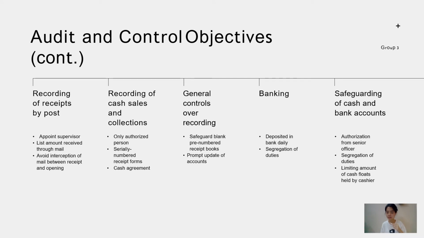First, recording of receipts by post. The entity can appoint a supervisor to supervise the receipt by post and release the mail received whenever it is possible. For sure, there must be prevention of any interception of mail between receipt and opening.